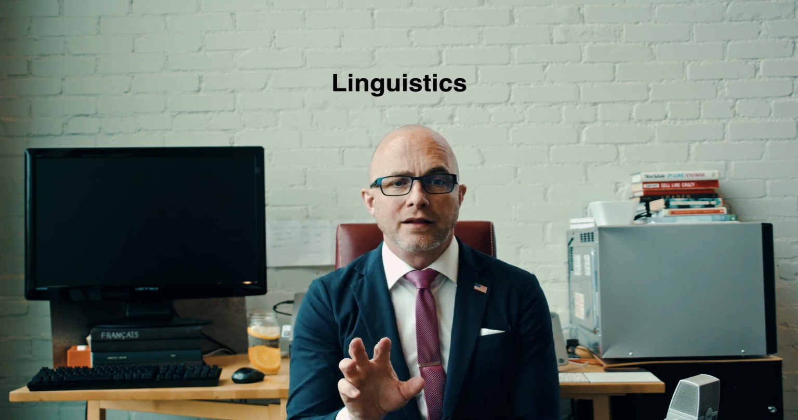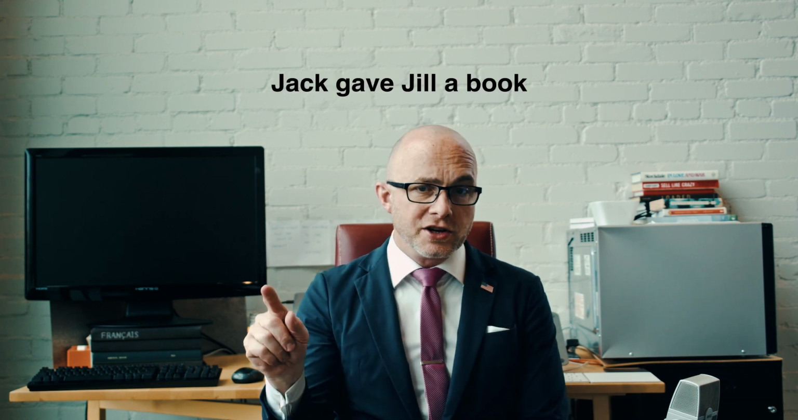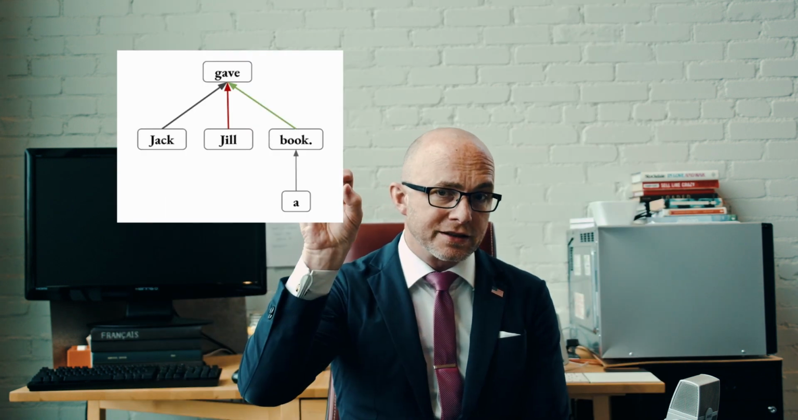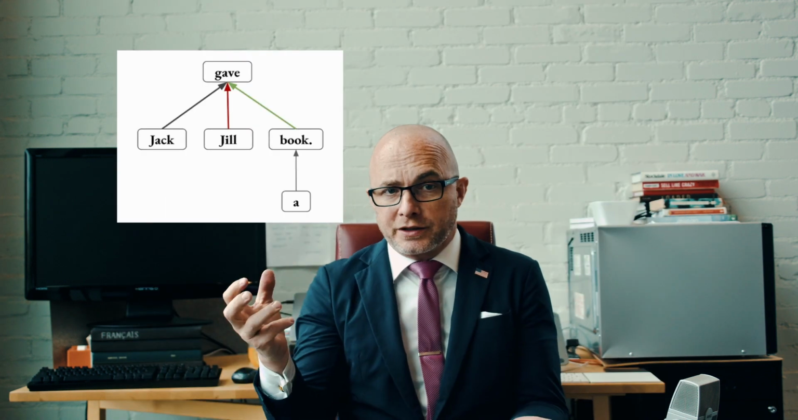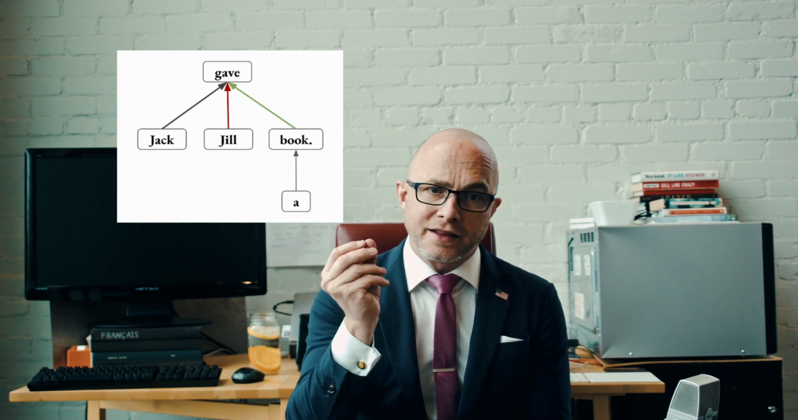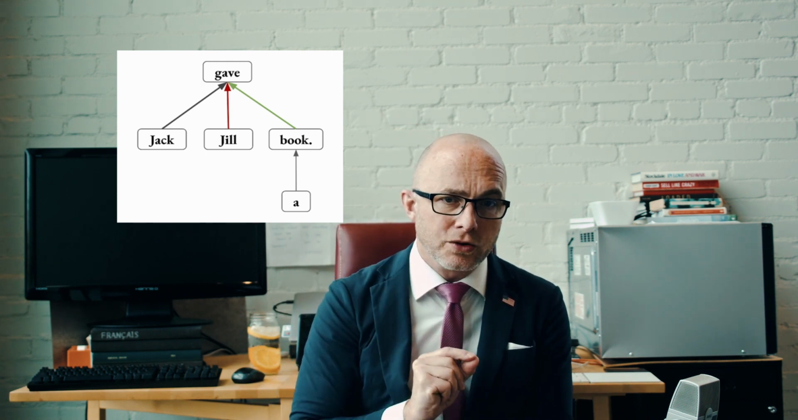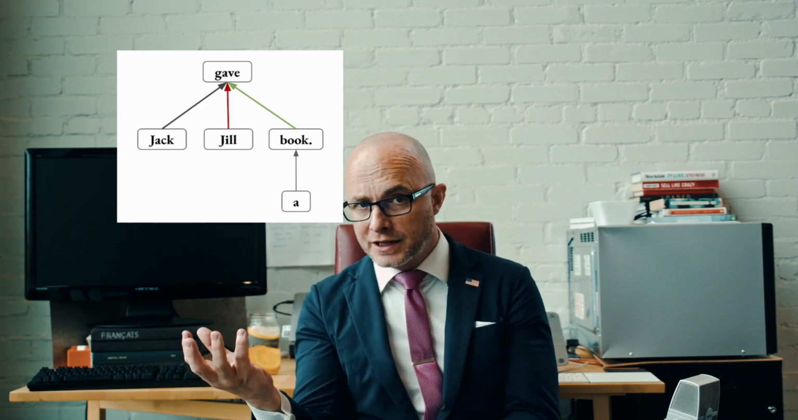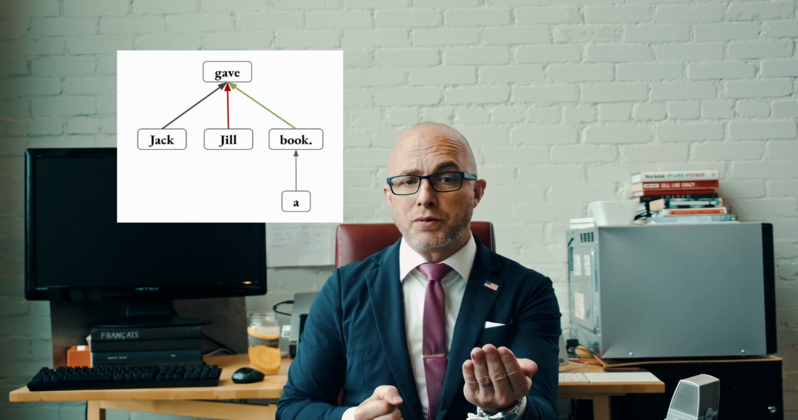One more vocab word, linguistics. The study of language and its structure. For instance, we can take a sentence like, Jack gave Jill a book, and create what's called a parse tree. The verb gave sits at the root of the tree, which we ironically draw at the top. So it's more like an upside down tree. The important thing is that this tree mirrors how you think. The verb gave has 3 children, Jack the giver, Jill the recipient, and book the gift.